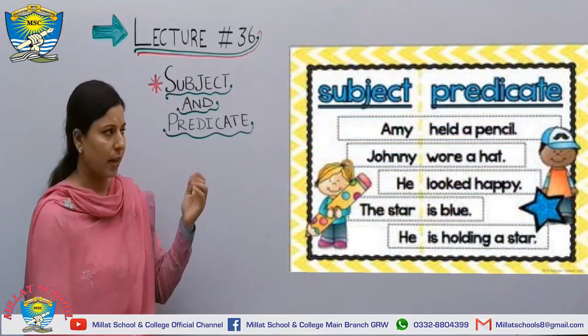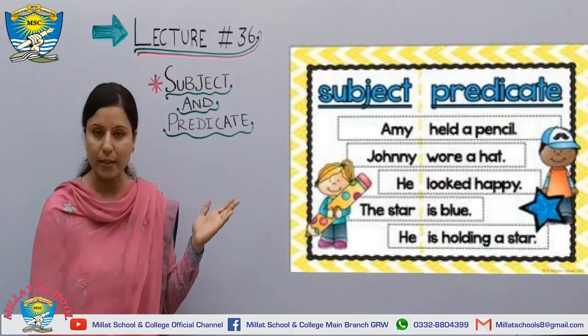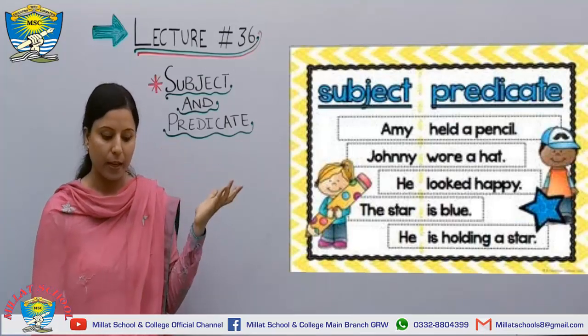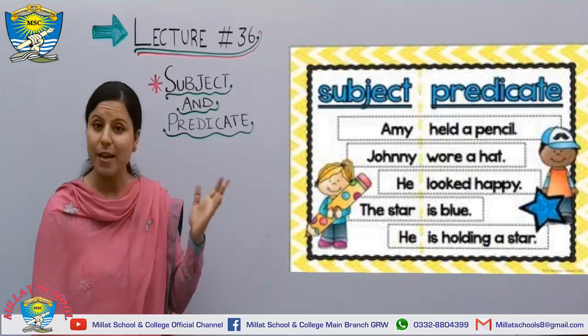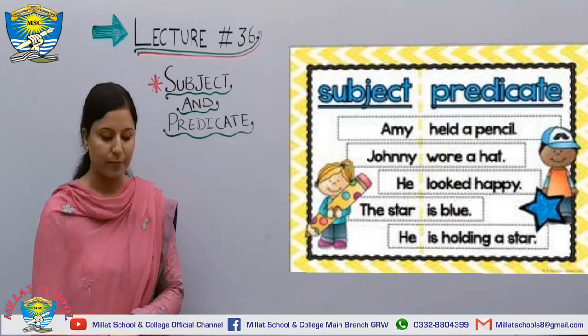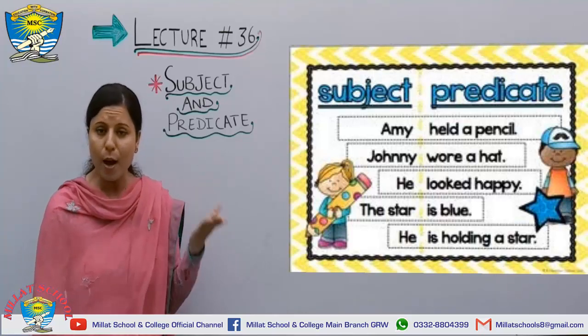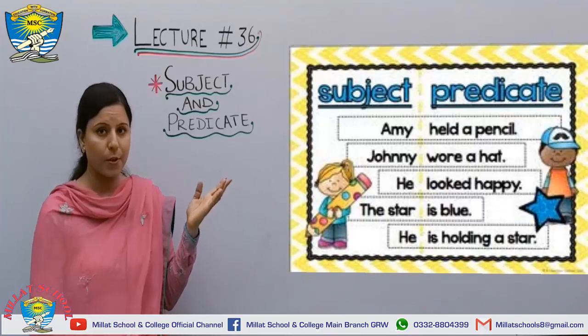The next is, let's see, Amy held a pencil. Johnny wore a hat. He looked happy. The star is blue. He is holding a star. How many sentences have I discussed with you by showing these images?